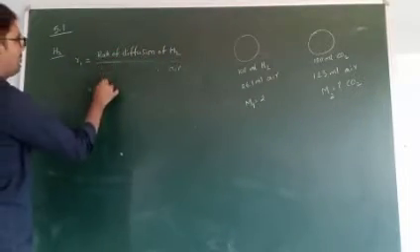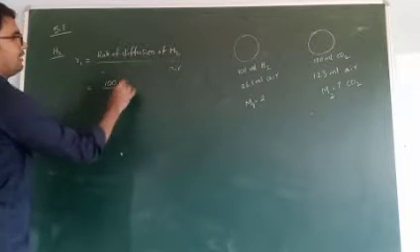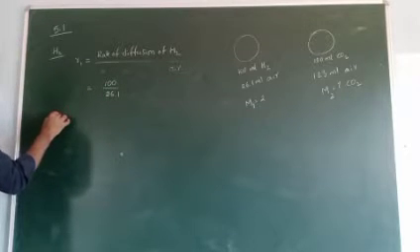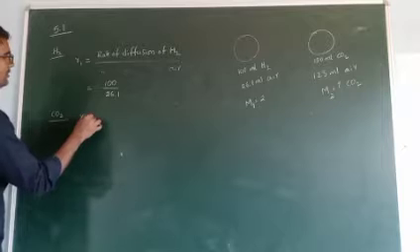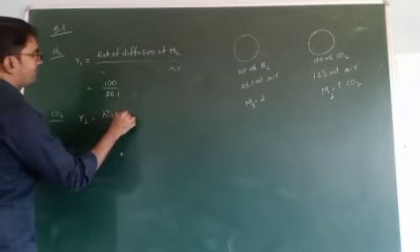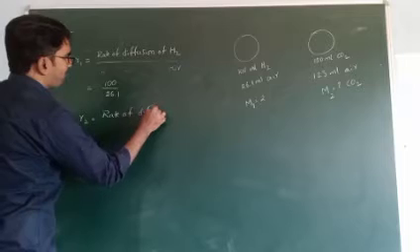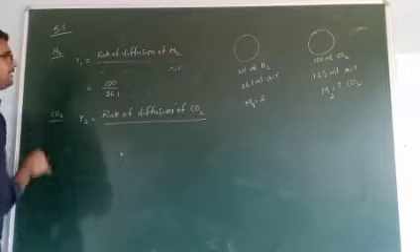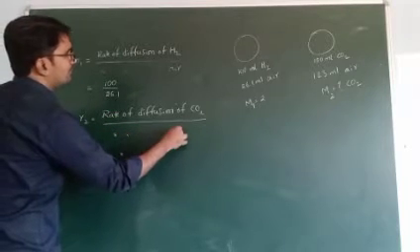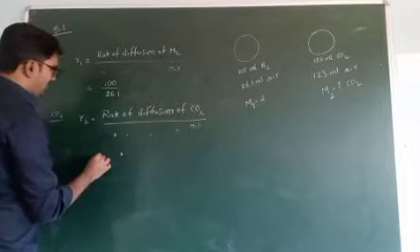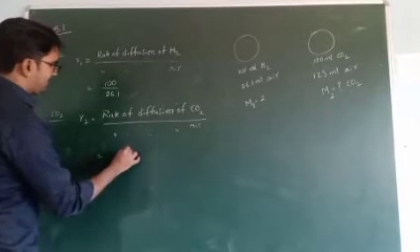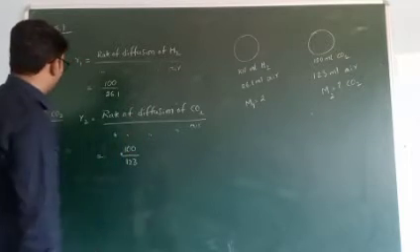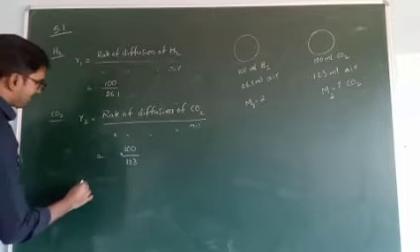R1 is equal to hydrogen 100 and air 26.1. This is R1. Now what is the second one? Carbon dioxide. R2 is equal to the rate of diffusion of CO2 by the rate of diffusion of air. The rate of diffusion of carbon dioxide is 100 and the rate of diffusion of air is 123 ml. Now calculate R1 by R2.